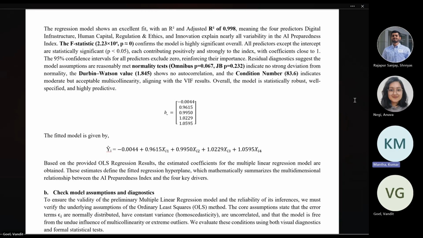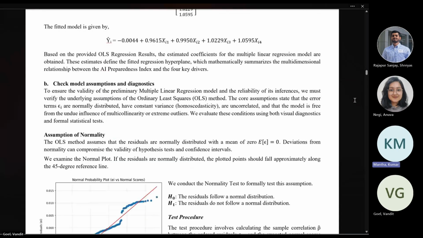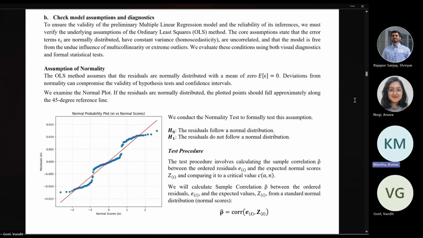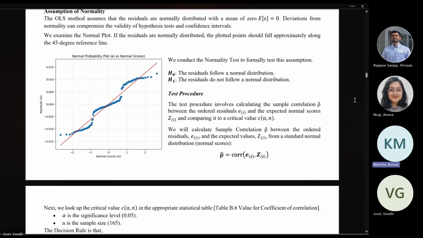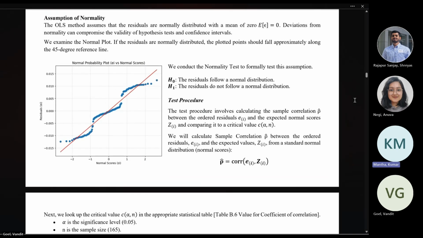Now, going down to model assumptions, our first assumption is the assumption of normality. Here, we'll be using both visual and statistical methods to test this. We plot residuals versus the normal scores here. Ideally, it should follow the 45-degree line, but here it is skewed and we can see tails. So we can say that visually speaking, the assumption of normality is not met.